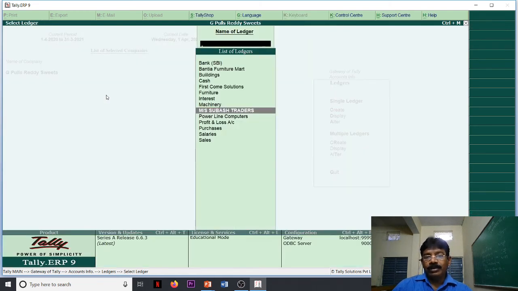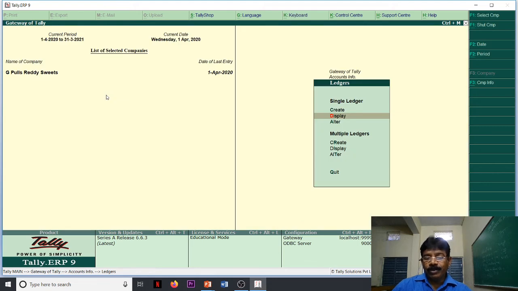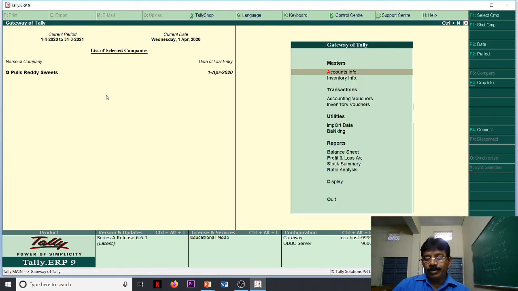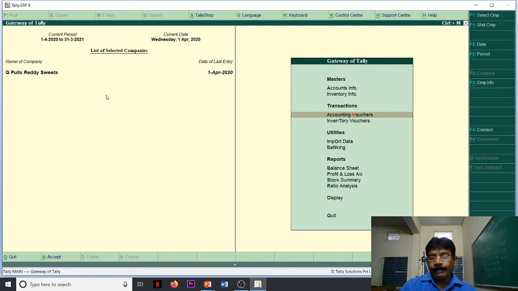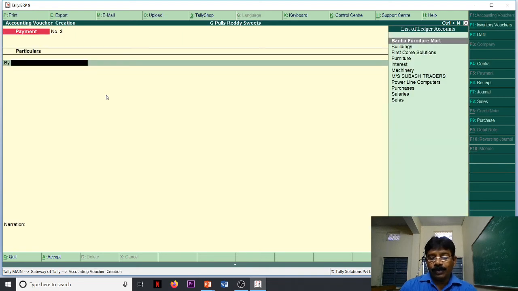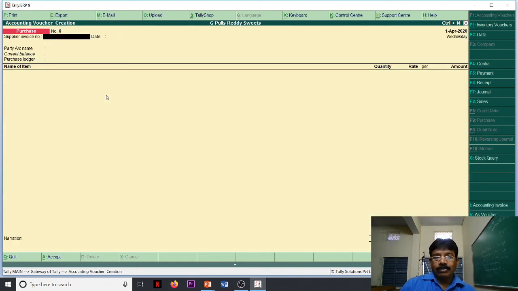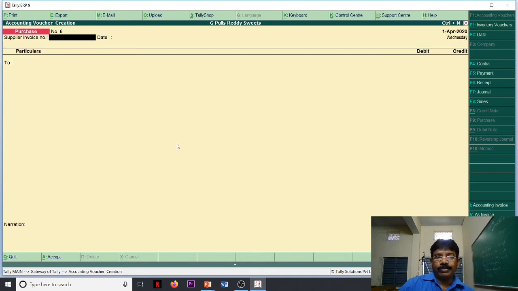Okay, and then when I am passing the payment voucher, I will pass accounting vouchers, payment voucher, party name, purchases. First we have to understand purchases. Accounting vouchers, F9 purchases. You will find this method. This is called as an invoice method. Click on the voucher for understanding. I will give reference 502 because 501 is already there. For understanding purpose I am giving 502.